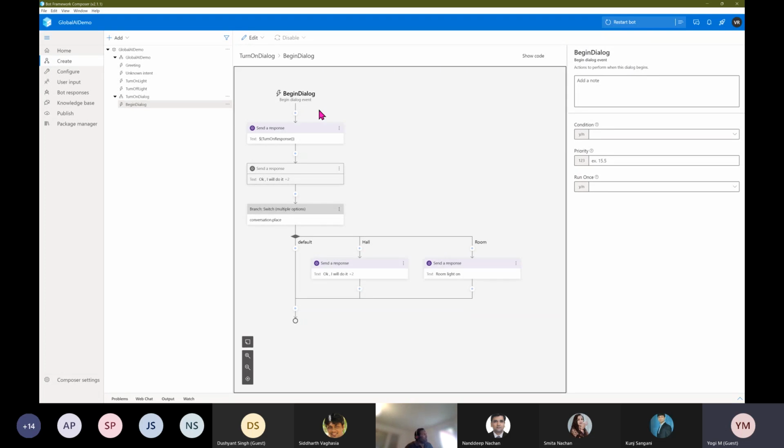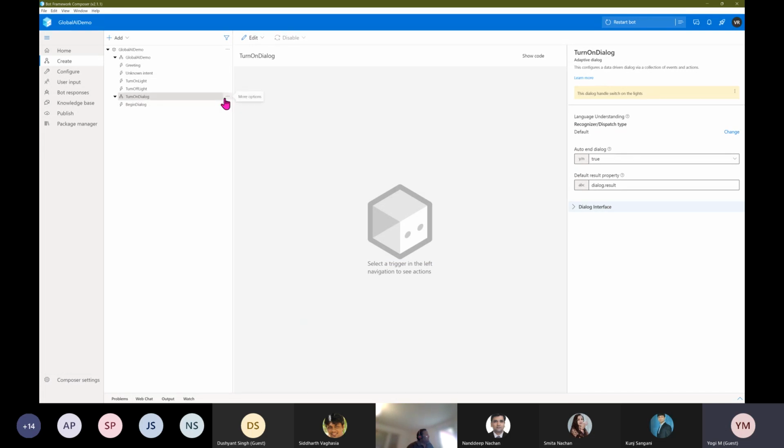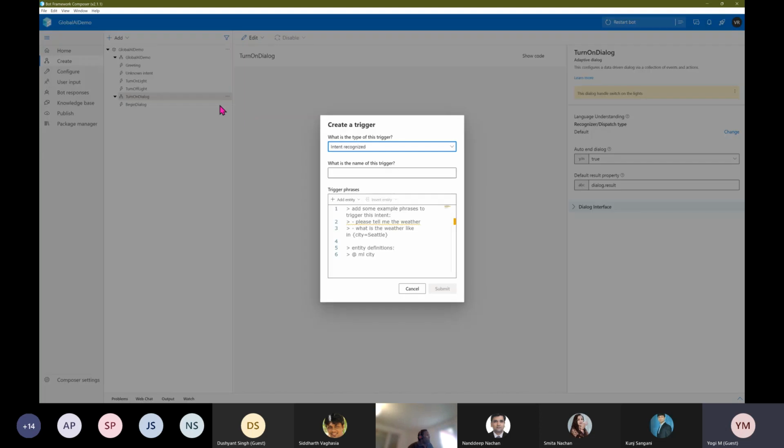For example, let's say the turn on the light is still in processing. From here you can also handle turn off the light. The first statement I gave was turn on the light. The second statement, immediately given while the bot is processing, is turn off the light. From here also you can add this turn off the light. This is just an example, not the correct workflow. I just mean the child dialog should also handle the intent, so here you can also add turn off the light, something like this. You can enter the information.